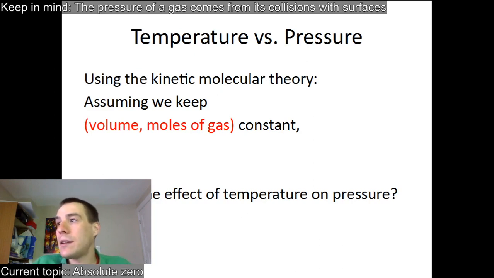Now the last law that we're going to learn as an individual law is the temperature versus pressure law, which the dead white guy that it's named after is called Gay-Lussac. His last name was Gay-Lussac. That's the temperature pressure. That one's probably the easiest one to understand.